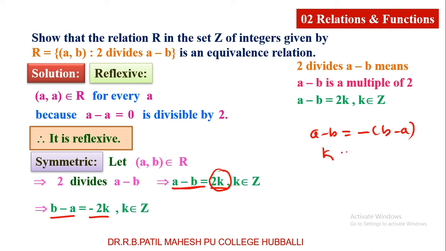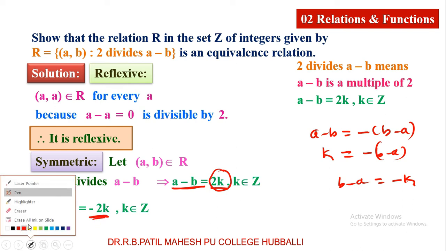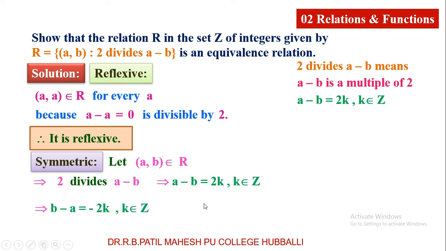When a minus b is k, and this is b minus a, definitely b minus a is going to be minus k. So you can see that here b minus a can be written as minus 2k. Why am I taking it like that? Because 2 divides b minus a. Hence 2 divides a minus b implies 2 divides b minus a. This gives us (b, a) belongs to R because it satisfies the given relation. (b, a) belongs to R, therefore it is a symmetric relation.